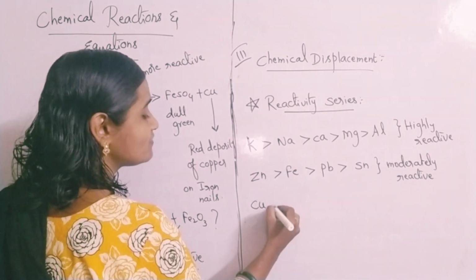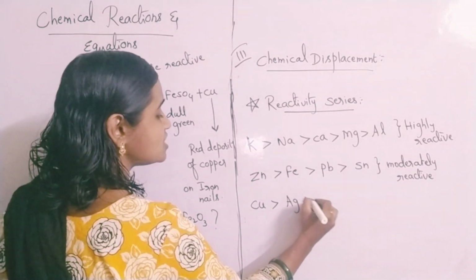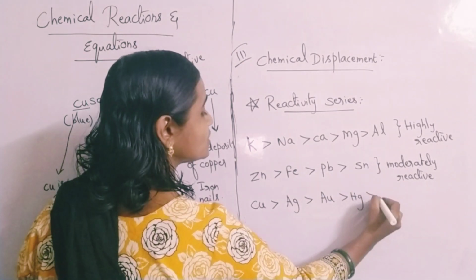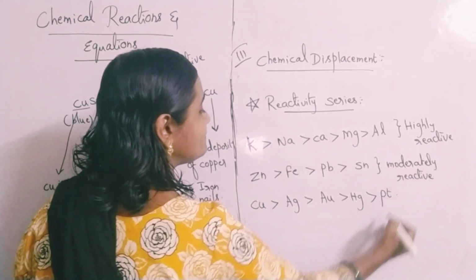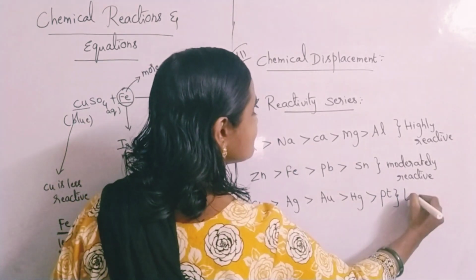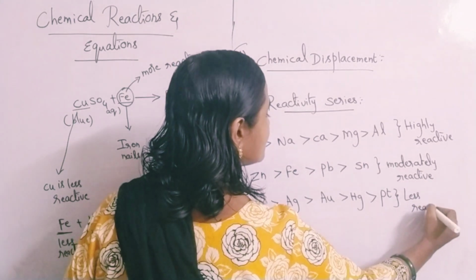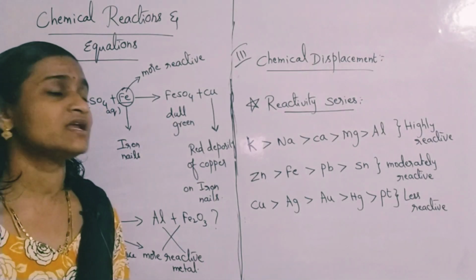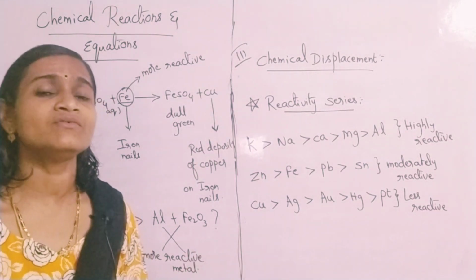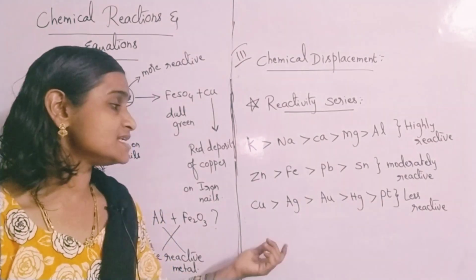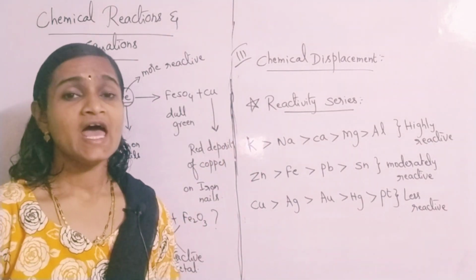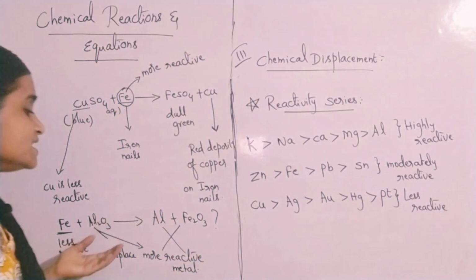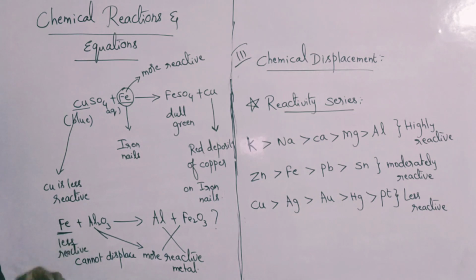And finally you have copper, Cu, Ag, Au, Hg. Hg is for what? Mercury, hydrargyrum. And finally Pt. These are less reactive metals. So this series of elements which are arranged in decreasing order of their reactivities, that series you call the reactivity series. And you have to remember this reactivity series in order to identify whether a displacement reaction is possible or not.